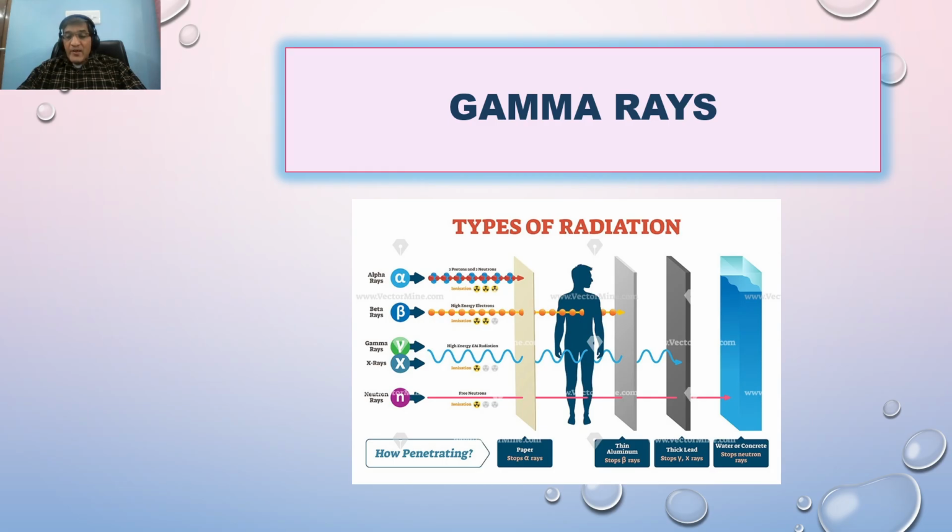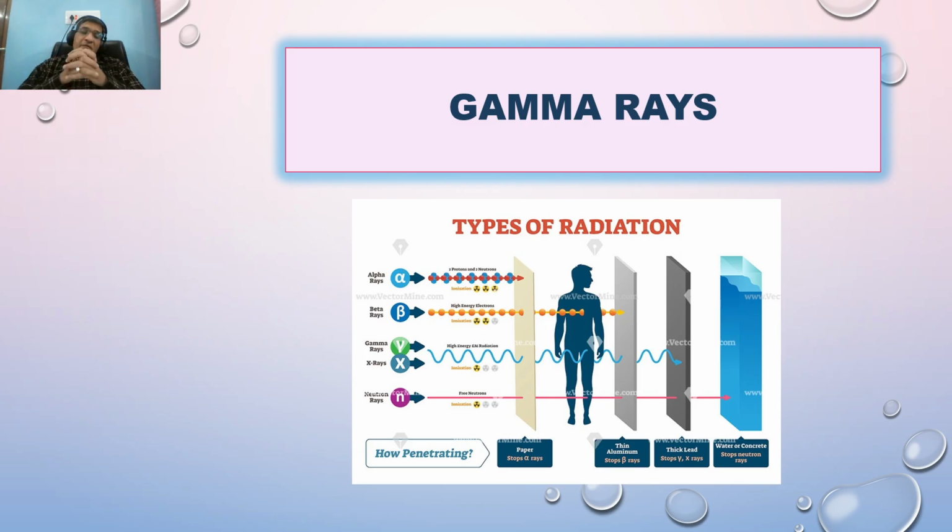In reactors where we generate these rays, we use water as an obstacle so that they may not penetrate through it. So water is a very important obstacle against the penetration of radiation.